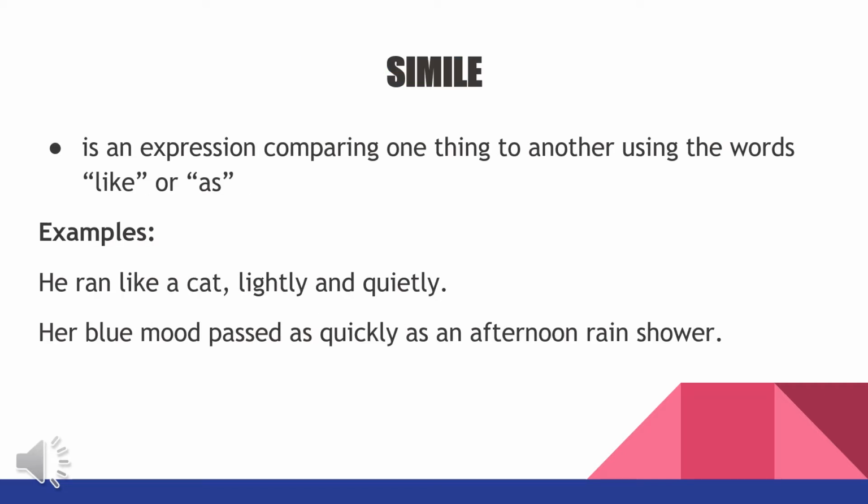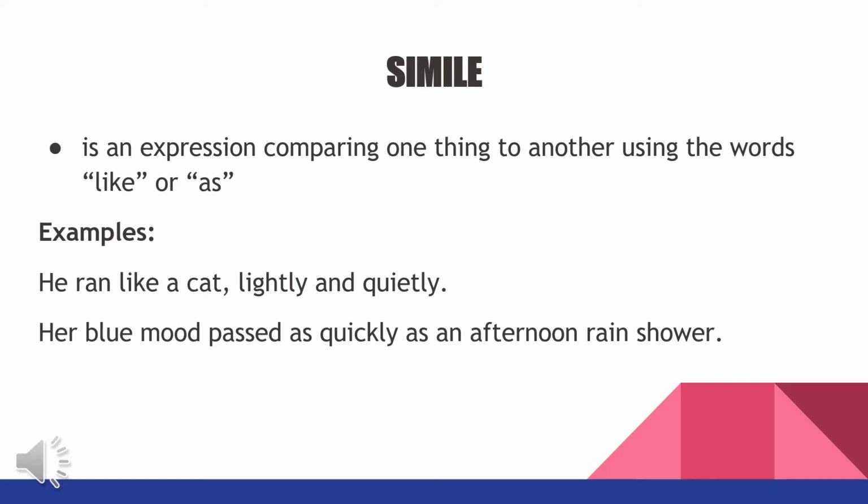Let us begin first with the figures of speech under simile. When we say simile, it is an expression comparing one thing to another using the words like or as. For example, he ran like a cat, lightly and quietly. So the person here is compared to the cat, wherein it runs lightly and quietly.